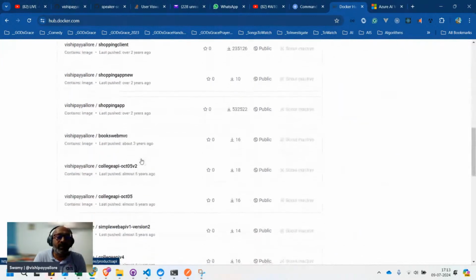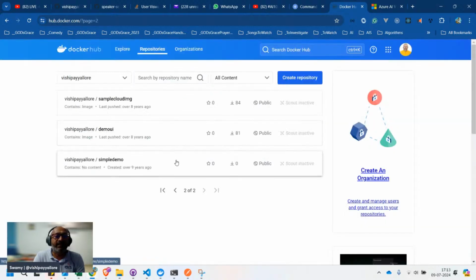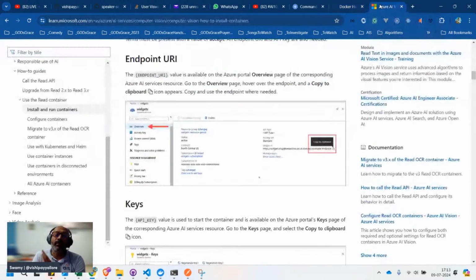So as I was mentioning previously, I started using Docker back in September 2014, so almost 9 years ago. I mean, I used it, and I'm not an expert. I just use it.